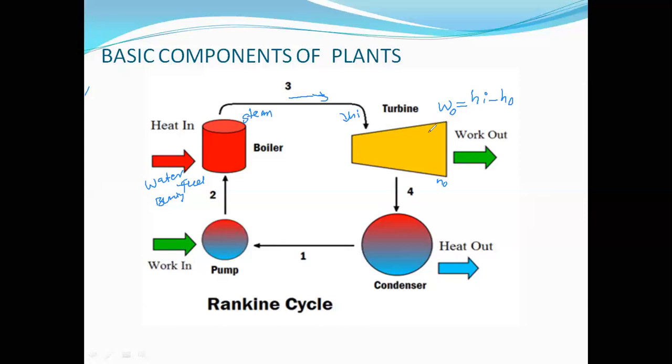According to the numbers in the diagram, if you would like to write the work done formula of a turbine, Wt is equal to H3 minus H4. Why? Because before the turbine is the third point, so the steam is having H3 heat here, and this is the fourth point where it's coming out of the turbine. So that steam is having H4 heat here, so Wt is equal to H3 minus H4. This is the turbine work output.